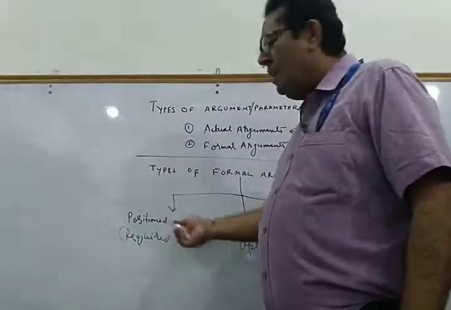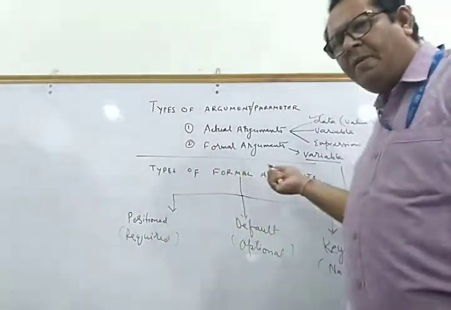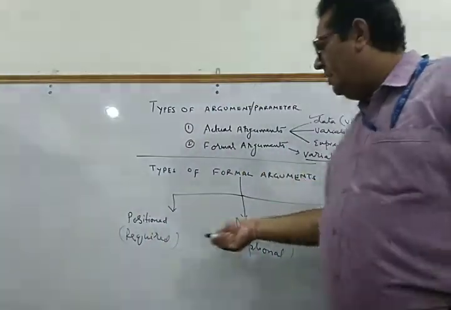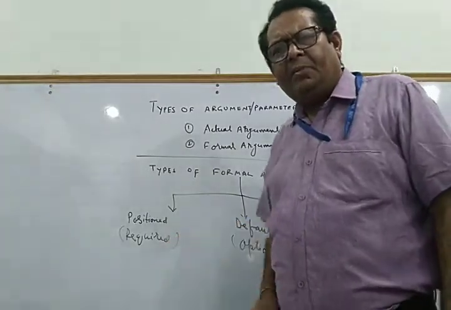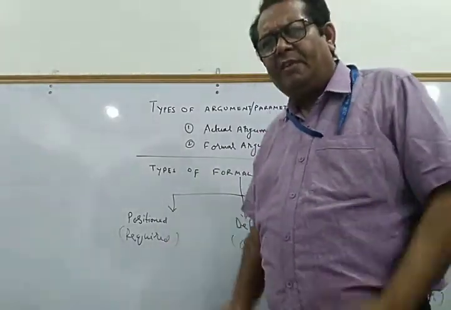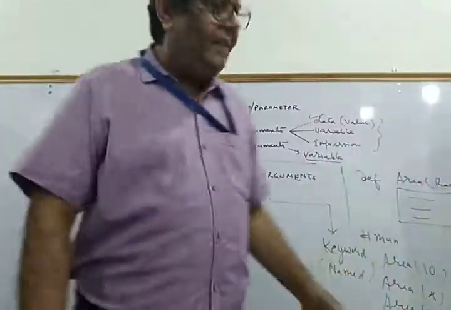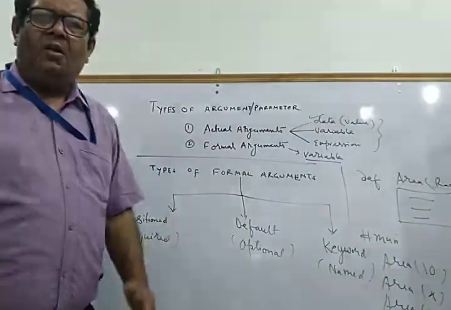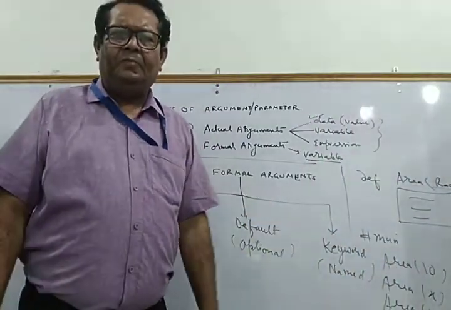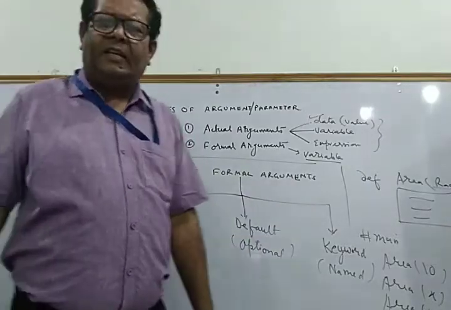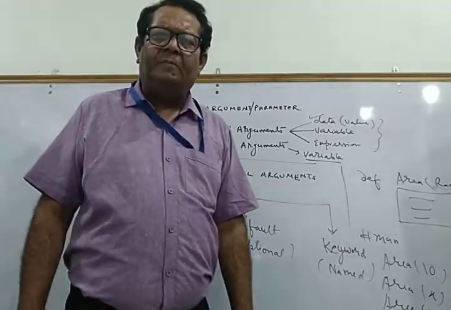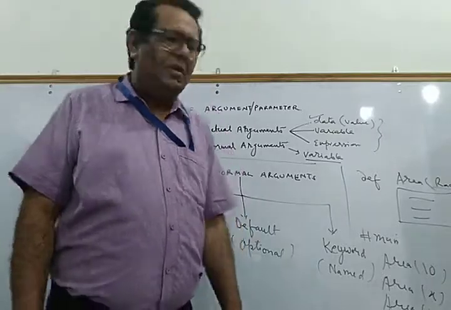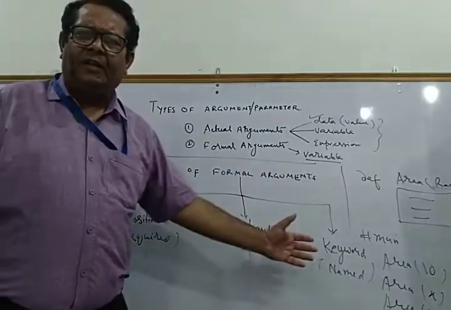Listen to me again. They are the positional argument, also called the required argument. The second is the default argument, also referred to as the optional argument. The third is the keyword argument, also referred to as the named argument. So these three types of arguments you are supposed to study.